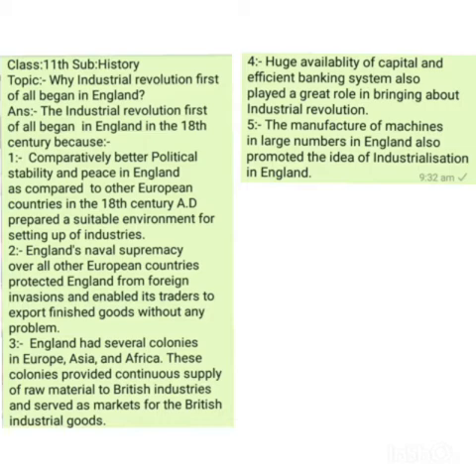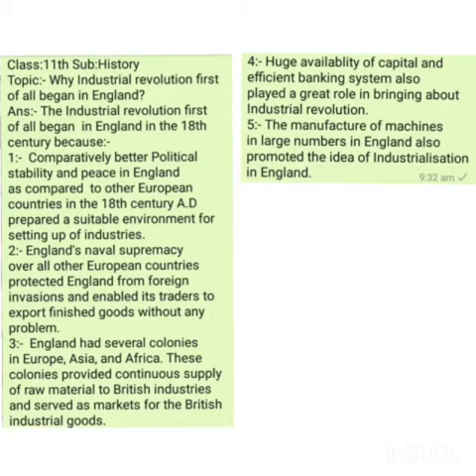Number three, it is believed that England had conquered a number of areas and established colonies in different parts of Europe, Asia, and Africa. And the establishment of colonies had two great advantages for England with regard to the Industrial Revolution.